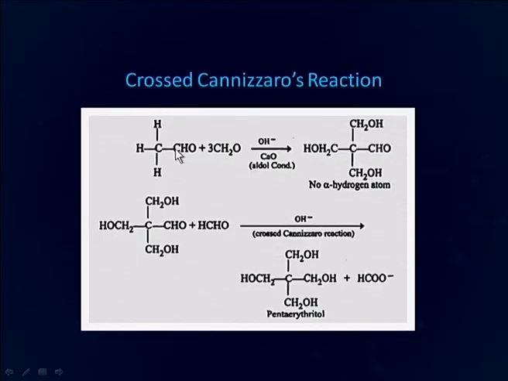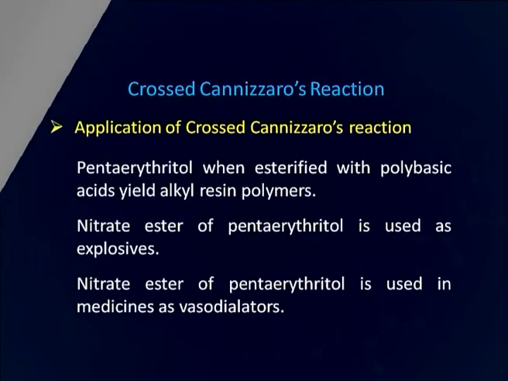Acetaldehyde forms trihydroxymethyl acetaldehyde as it has 3 alpha hydrogens. This is the acetaldehyde molecule. This undergoes aldol condensation thrice and then there is formation of this molecule which undergoes cross Cannizzaro reaction to produce a molecule called pentaerythritol.